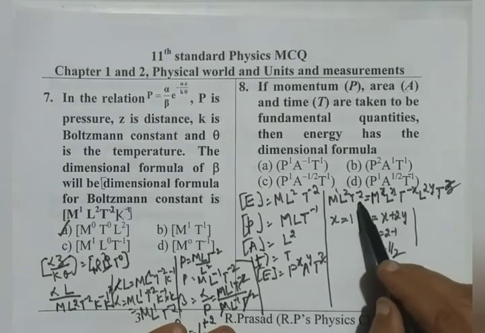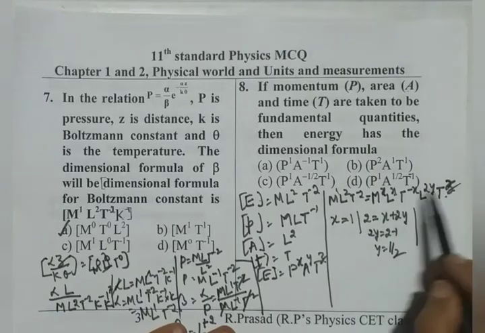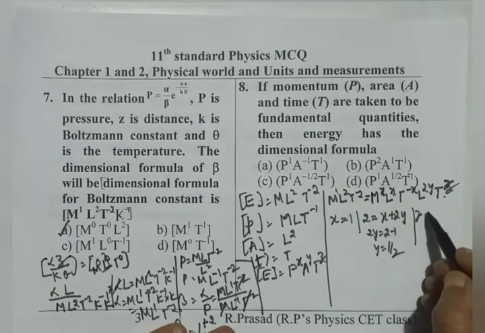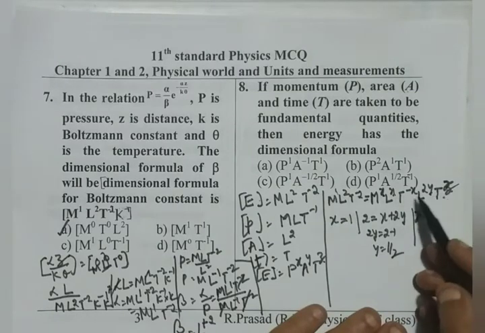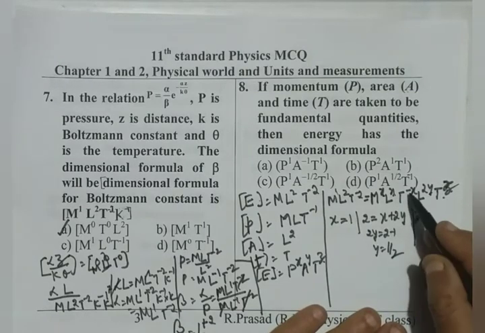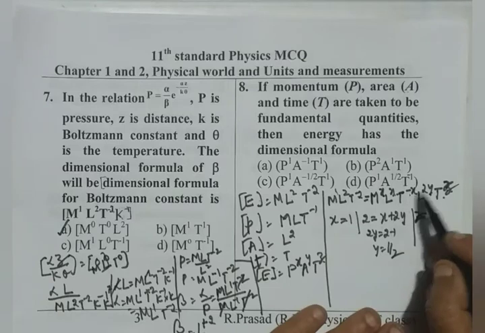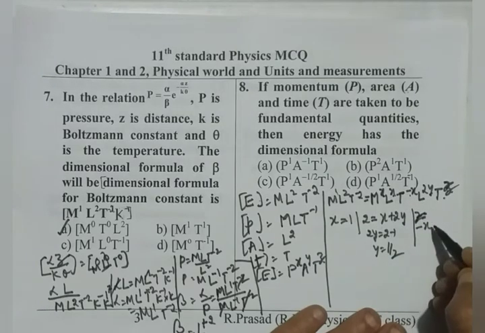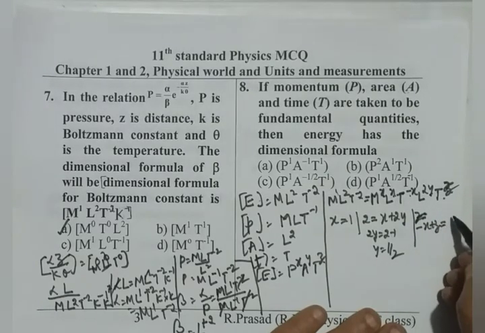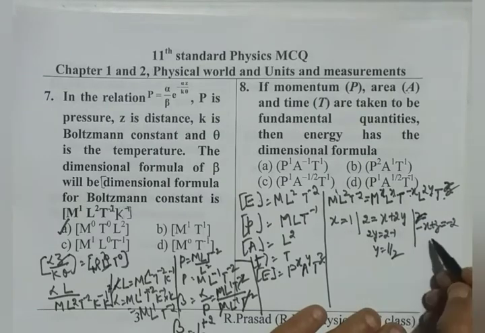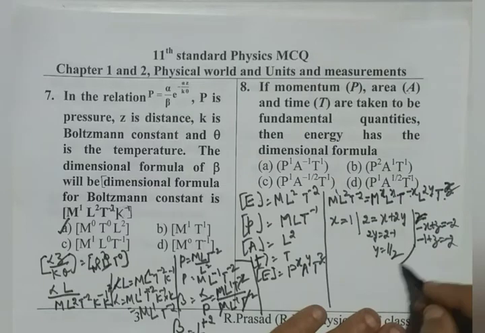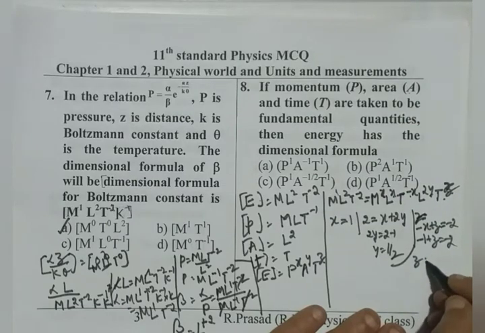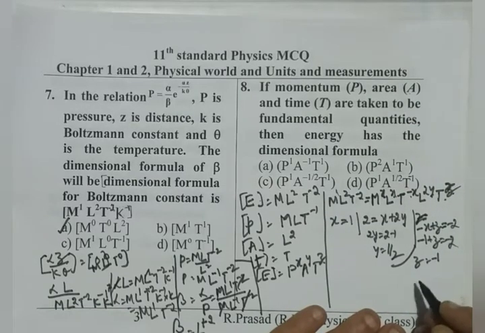Z, say T to the power of z minus 2. For T we have two powers, minus x and z, minus x plus z equals minus 2. X is given, minus 1 plus z equals minus 2. Therefore, z equals minus 1.